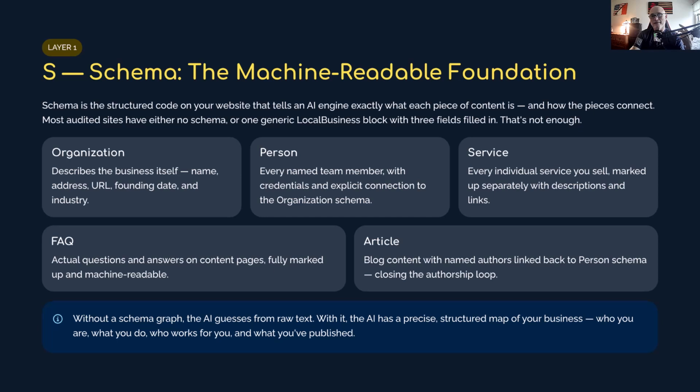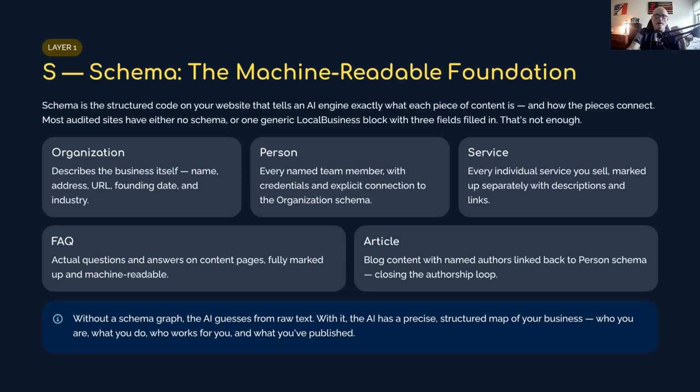Entity is the second layer. In AI search, an entity is a recognized thing, like a person, a place, a business, a product, a concept. It's in the AI's knowledge graph; it already knows it exists. Wikipedia is the canonical entity database, and Wikidata is its structural cousin.